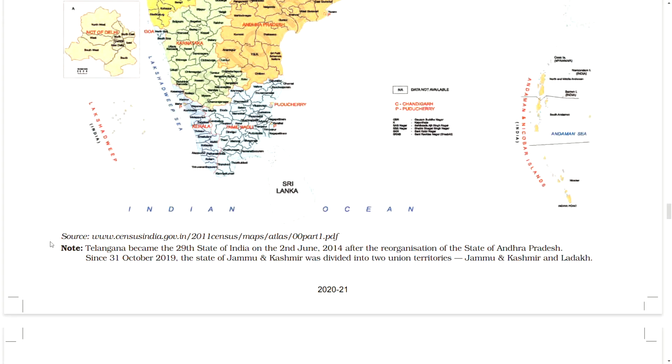Source: www.censusindia.government.in/2011census/maps/atlas/00 part 1.pdf. Note: Telangana became the 29th state of India on the 2nd June 2014 after the reorganization of the state of Andhra Pradesh. Since 31 October 2019, the state of Jammu and Kashmir was divided into two union territories, Jammu and Kashmir and Ladakh.